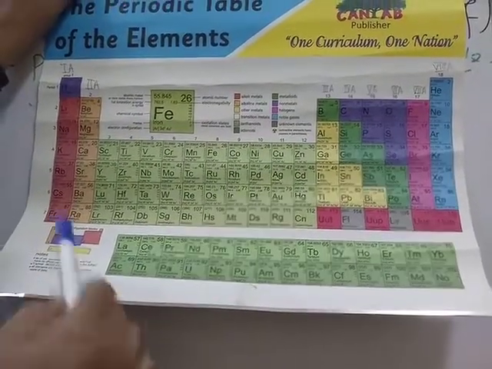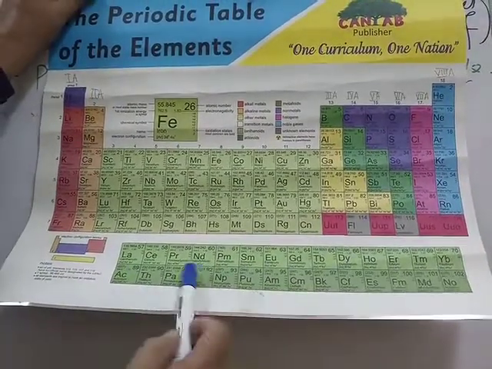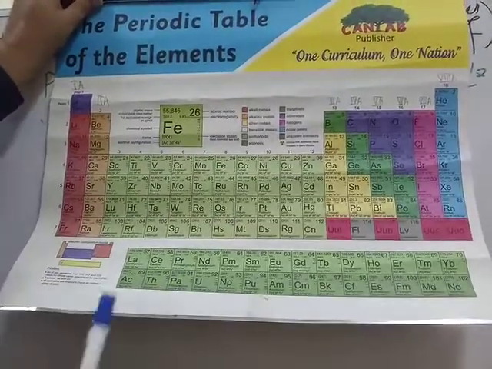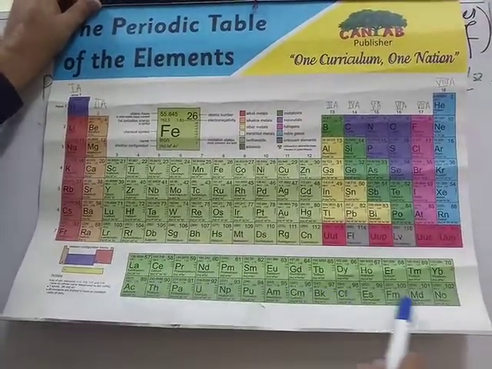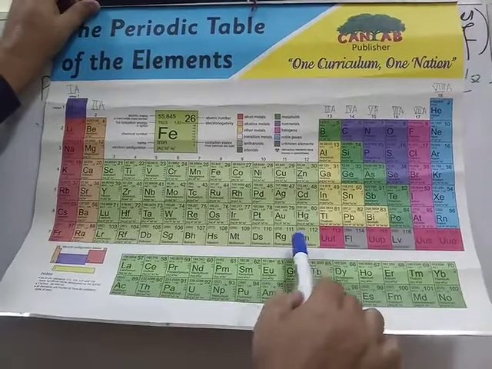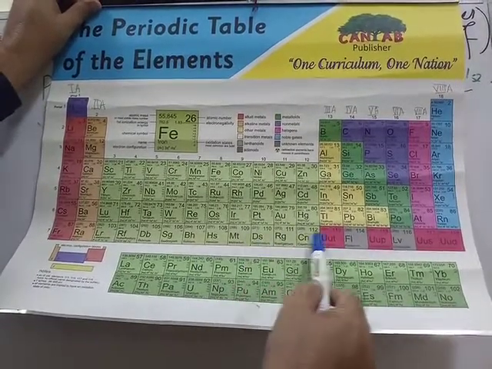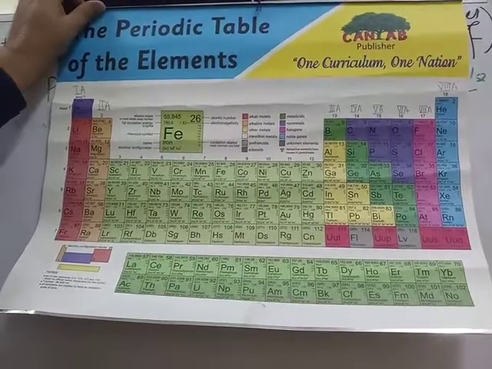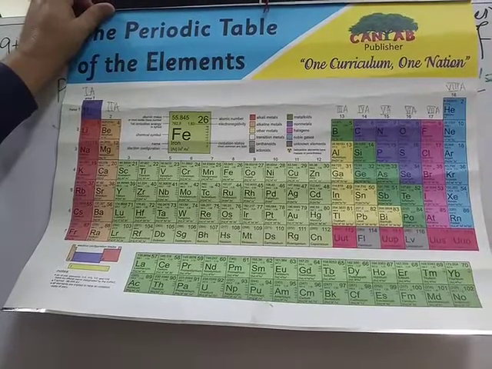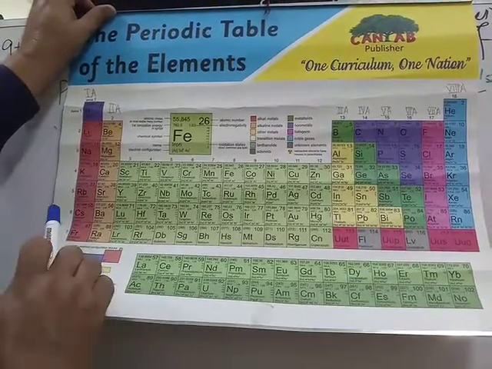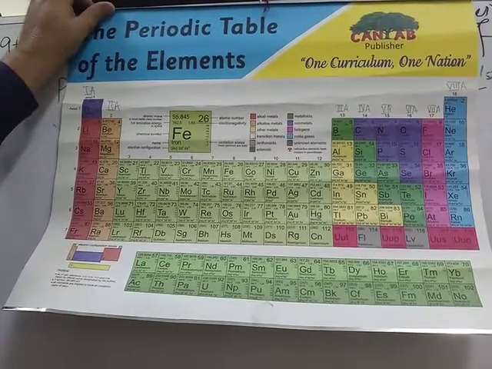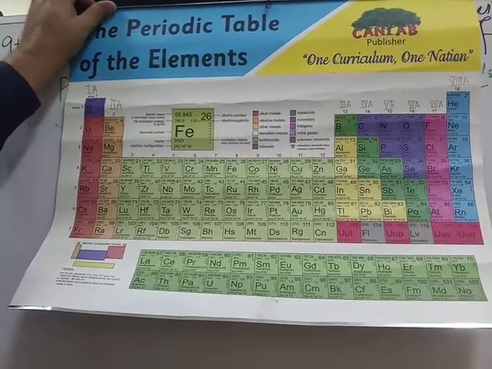The last electron enters into the f orbital in these elements, that's why they have been placed separately here. This is called the lanthanide series, this is called the actinide series, and the chemistry of this last period is actually incomplete. The elements present in this last period, their chemistry is still incomplete. So that's why this period is called the incomplete period. The 6th period is the longest period of the overall periodic table. So this was about the periods in the periodic table.